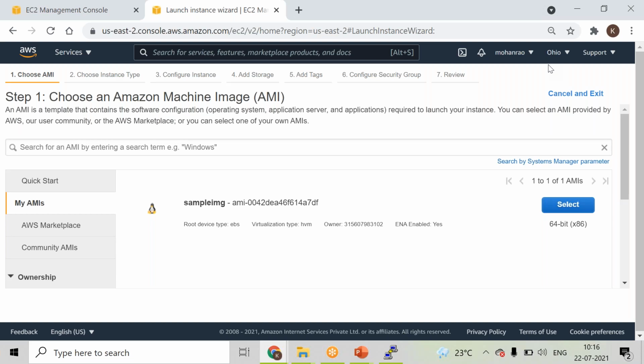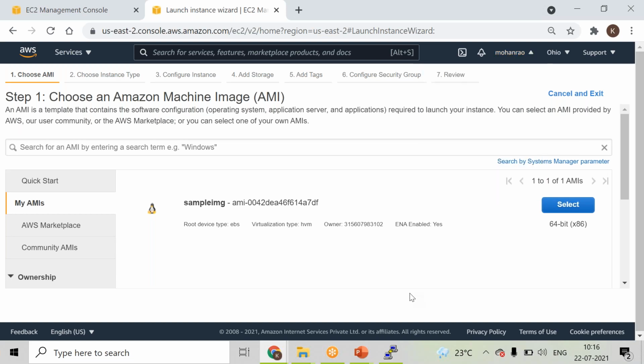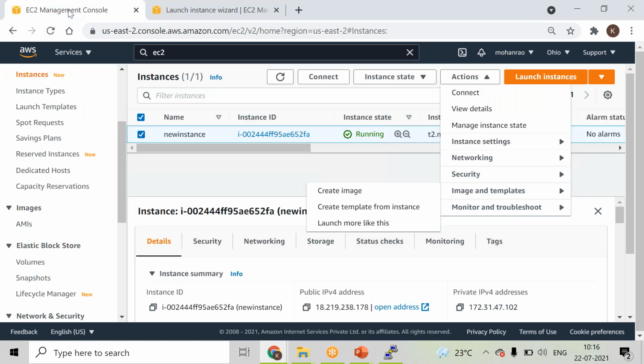So that nature is also there with respect to the machine images that we are having, right? So the default nature of machine images is that they have the flexibility to be copied from one region to another region, and you can also share them with a different AWS account, whatever you want to, right? Usually you have to give your account number. Usually every account gets its own ID created. So if you have this ID, you can go ahead and share that particular machine image with those remote environments, right?